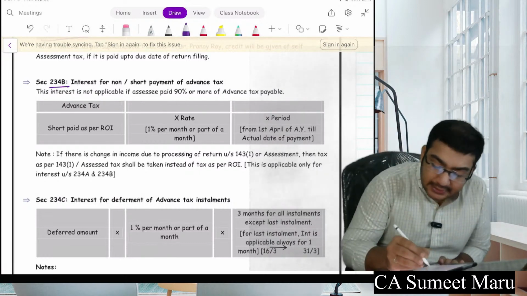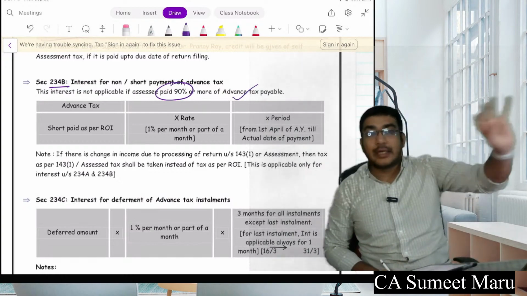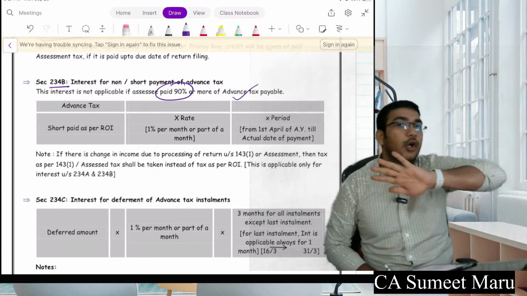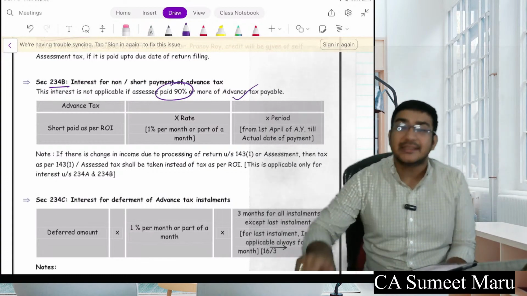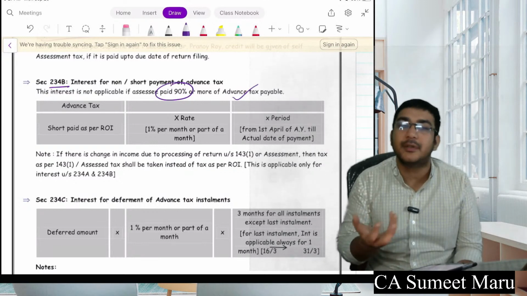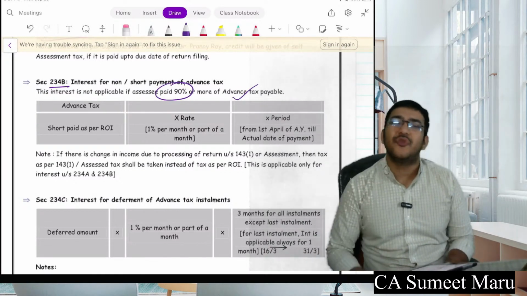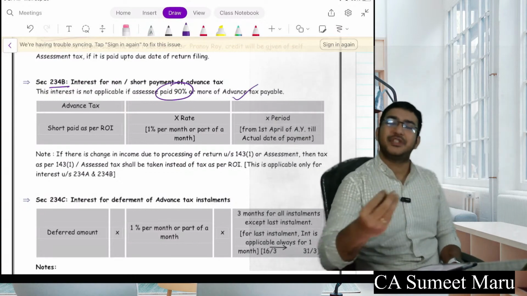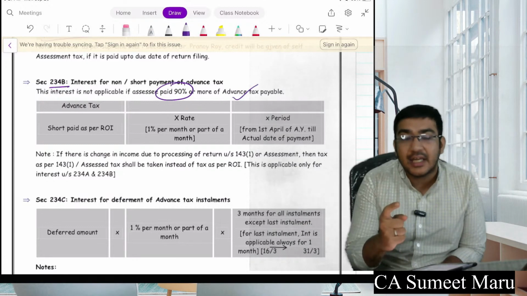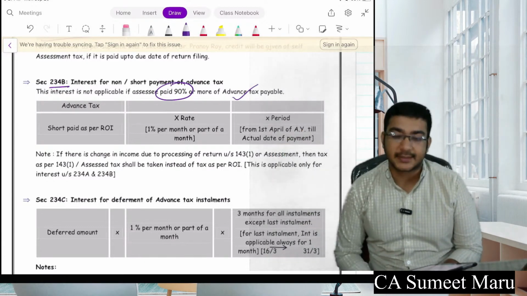So see, interest is not applicable if the assessee has paid 90% of advance tax. So if my total tax was 1 lakh and in advance tax I already paid 90,000 in total, no tax for you. Because advance tax you have to pay with your judgment. It's not 100% sure whether it will be there or not, so this estimation is there. So government says 10% estimation में गड़बड़ हो सकता है, no problem. But 10% से ज़्यादा रहा एक भी रुपया, so this 234B will also come into place.